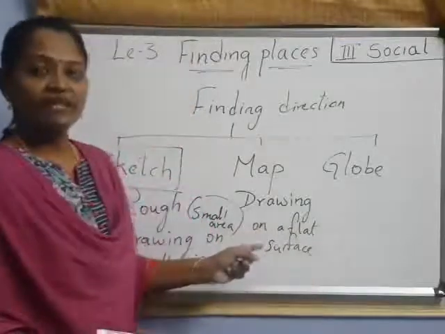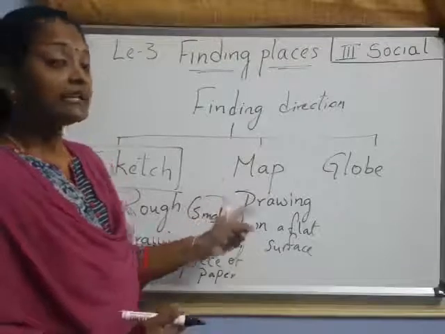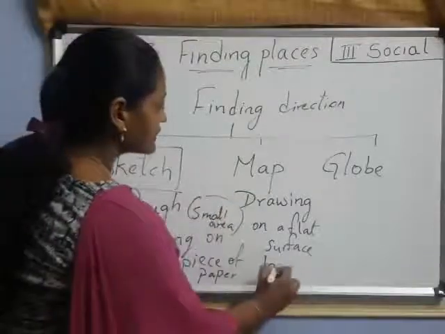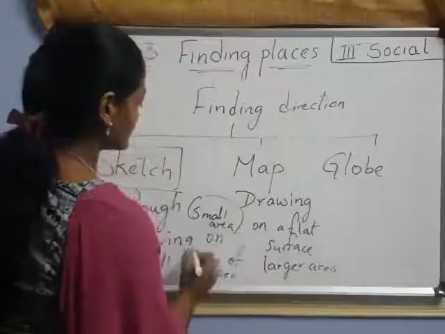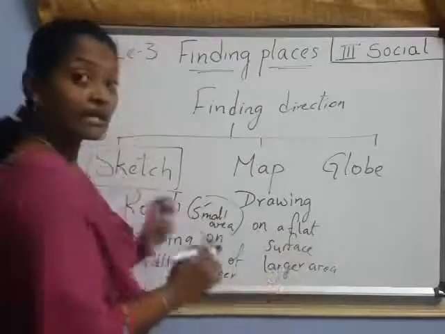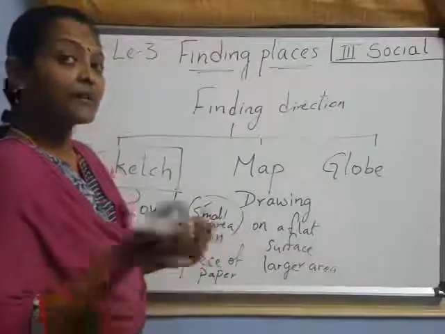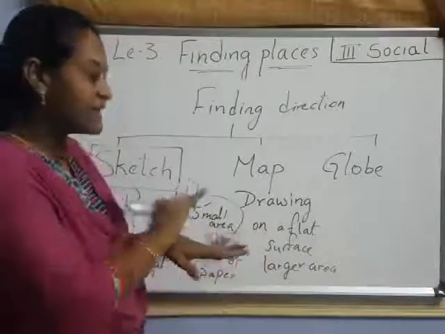The drawing on a flat surface, understood, we call it as a map. It covers larger area than the sketch. Sketch is a small area, I said, no? But map covers larger area, on a flat surface, not exactly on a piece of paper.